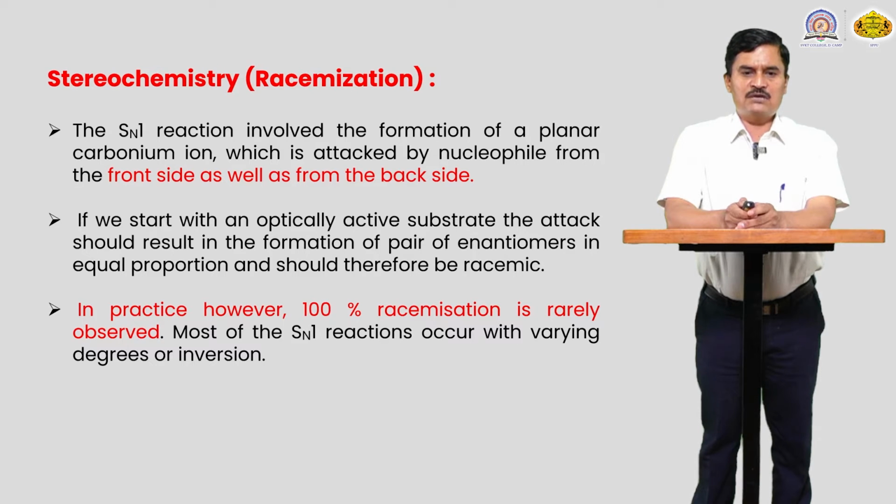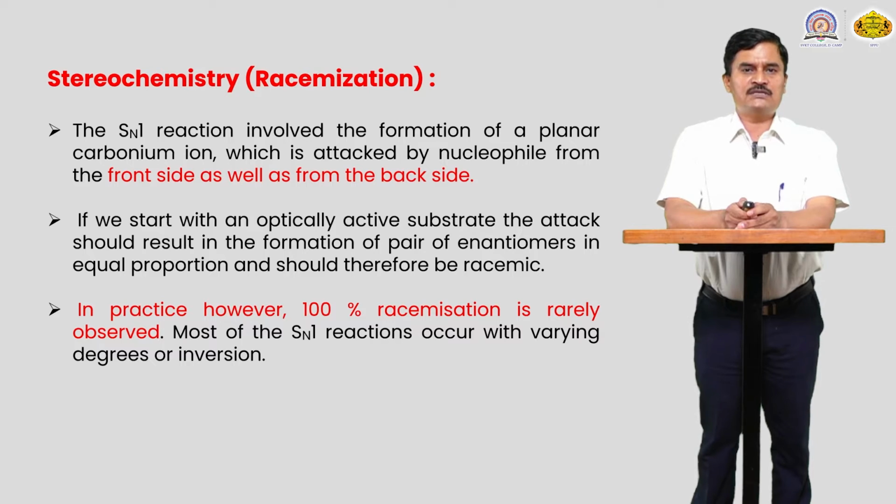Stereochemistry of racemization. The SN1 reaction involves the formation of a planar carbocation which is attacked by the nucleophile from the front side as well as from the back side. So equally possible, that's why there is formation of a racemic mixture. If we start with an optically active substrate, the attack should result in the formation of a pair of enantiomers in equal proportion, and that is known as a racemic mixture. In practice, however, 100% racemization is not possible. In most SN1 reactions there is a varying degree of racemization.